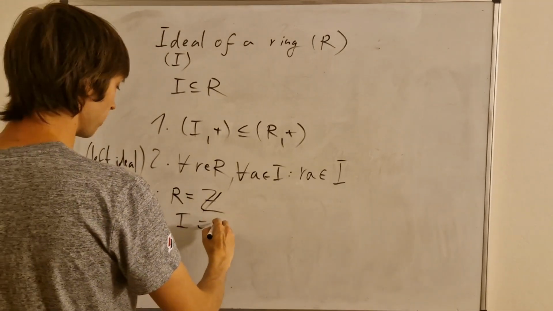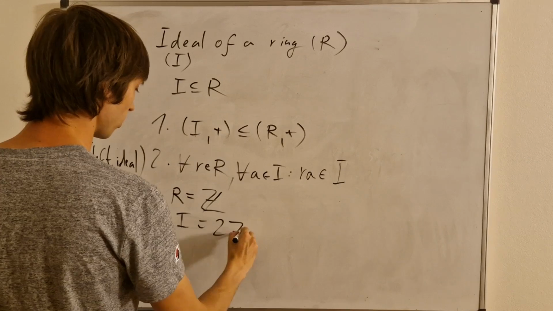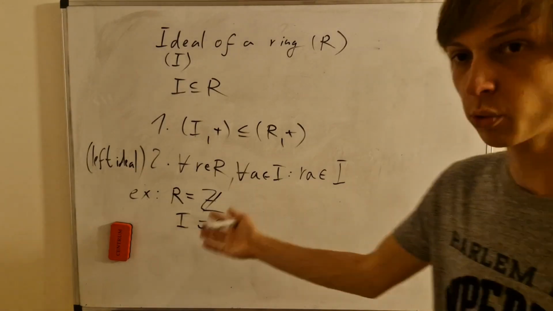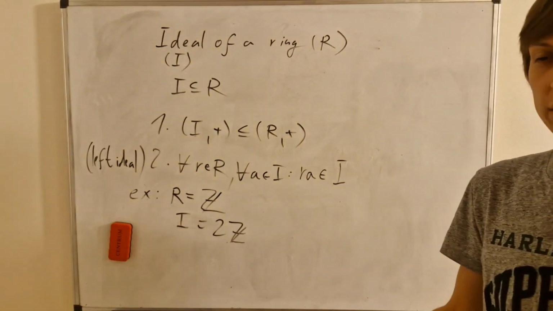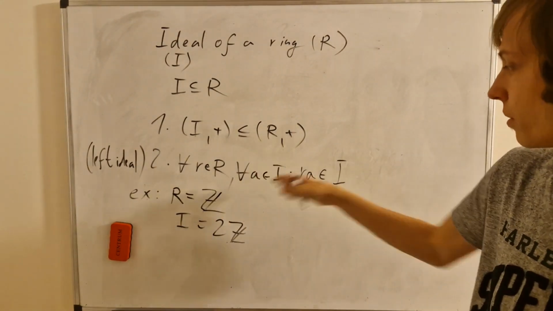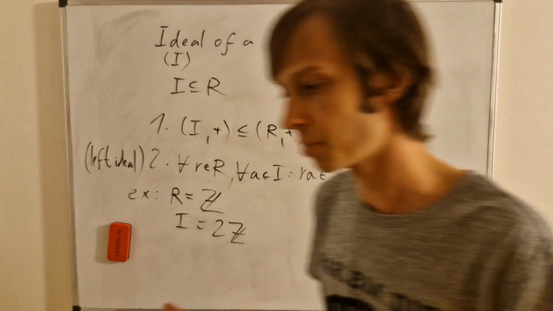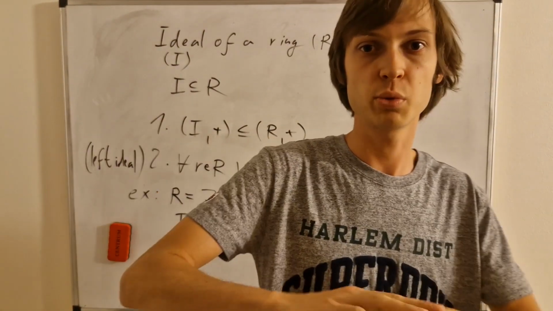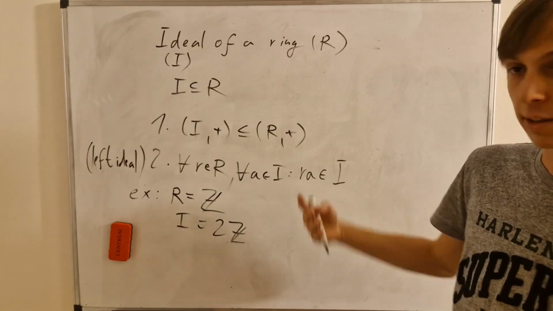It could be, for example, the multiples of 2, all even integers. Because that works, that fulfills the rules. What we need is a closed operation with multiplication. And when you multiply an even integer by any other integer, it will end up even always. So that fulfills this rule.